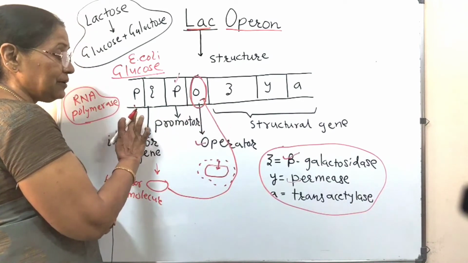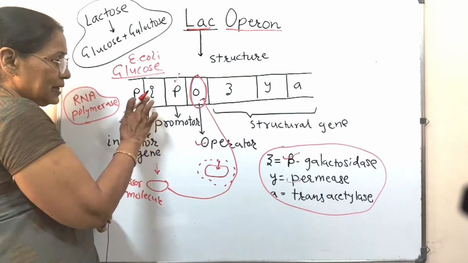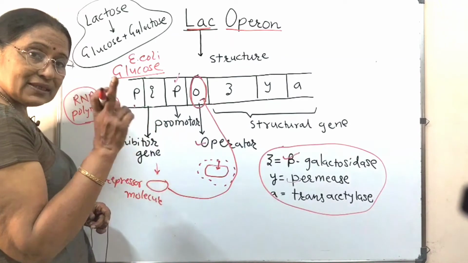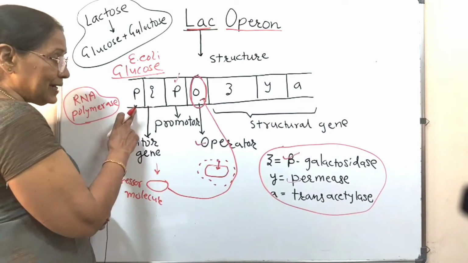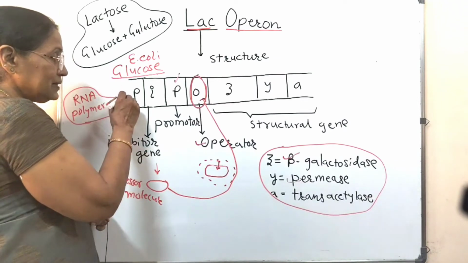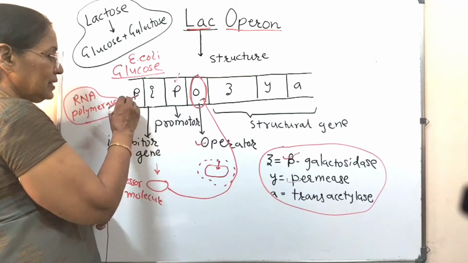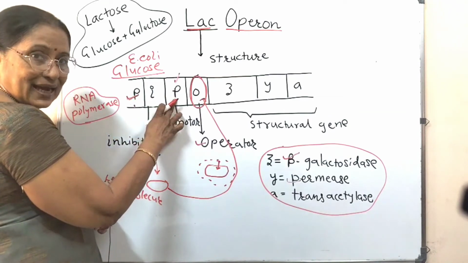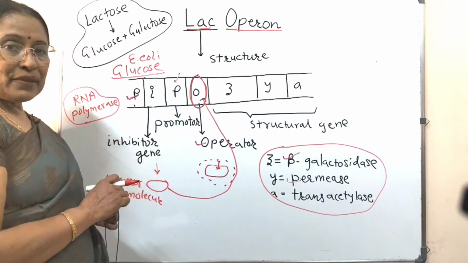The inhibitor gene, which produces the mRNA, its RNA polymerase attaches to this site. This promoter is different from the promoter on this side, which is the promoter for the structural genes.